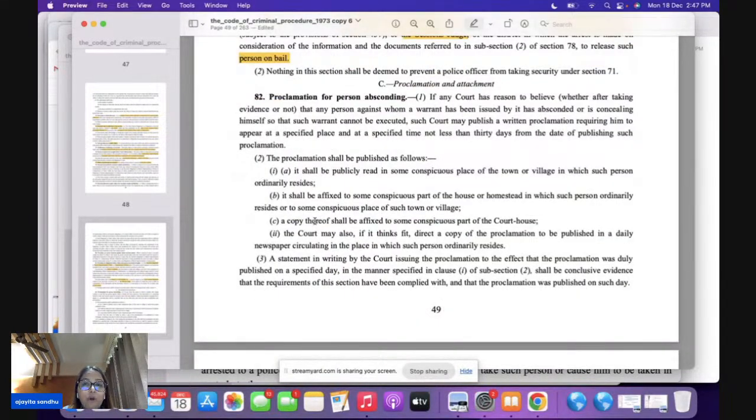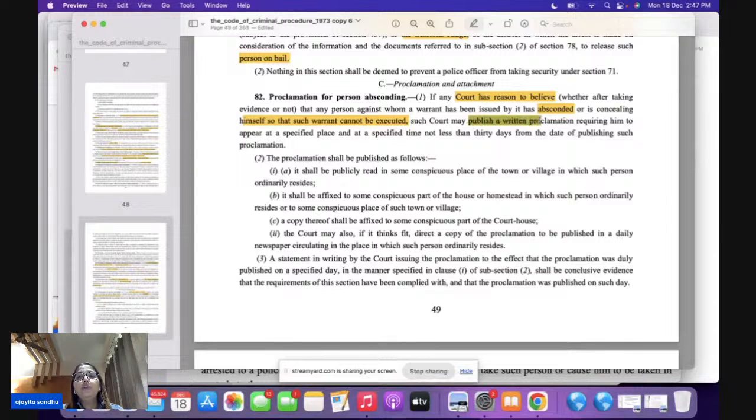Direct question is important. What is 82 telling you? It is saying that if the court has reason to believe, it does not matter whether the evidence has been taken or not, that against the person for whom the warrant has been issued, this person is either absconding or concealing himself, and the warrant cannot be executed. Now what are you going to do?